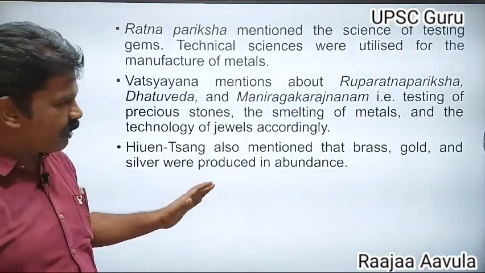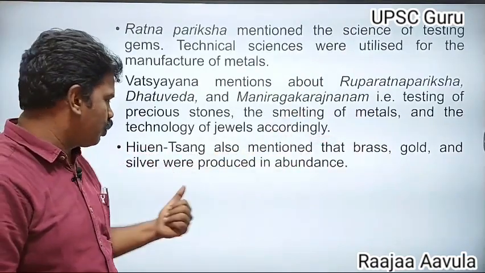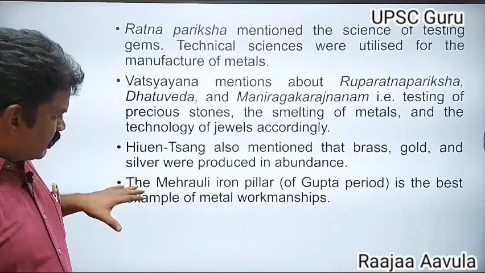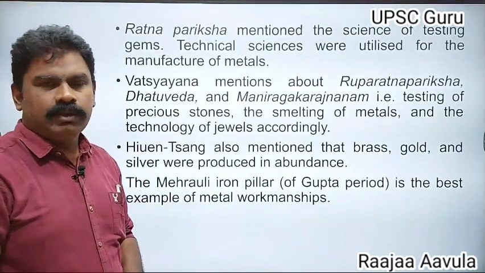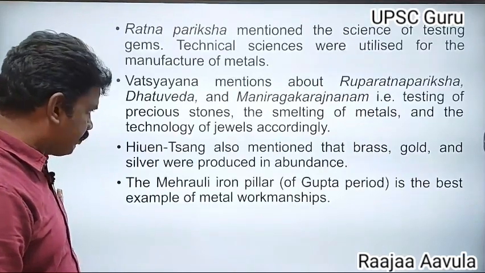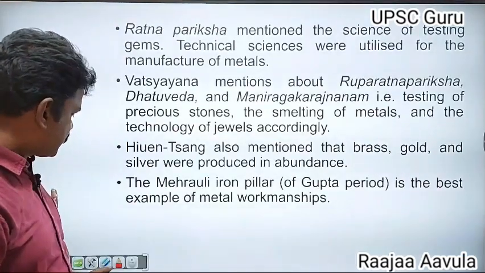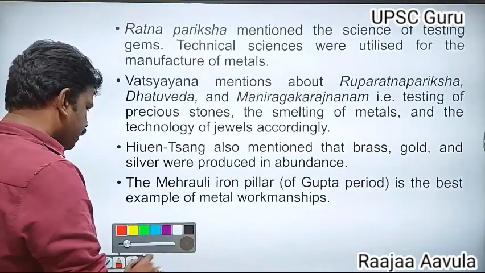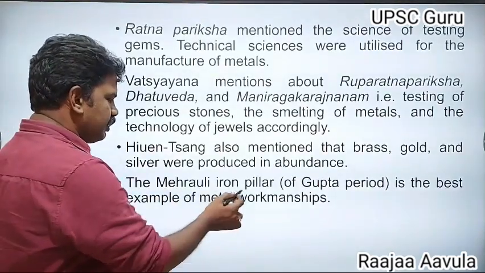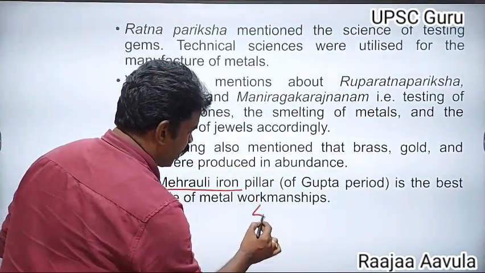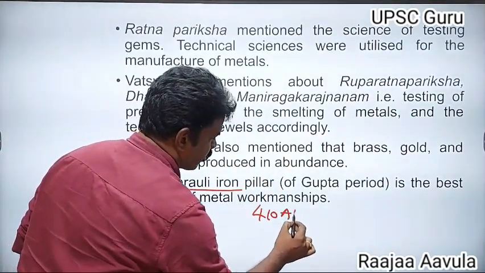Huyansang also mentioned brass, gold and silver. The Mehroli inscription of the Gupta period is the best example of the metallurgy and metal work of that period, because this Mehroli iron pillar inscription belongs to around 410 AD.